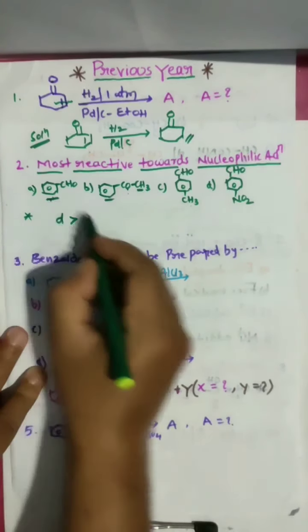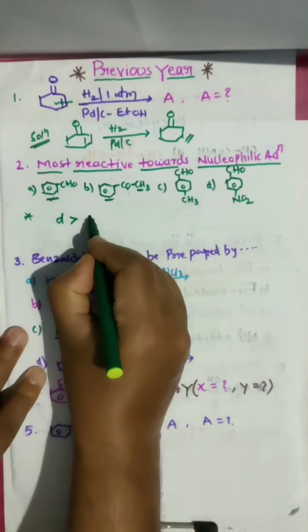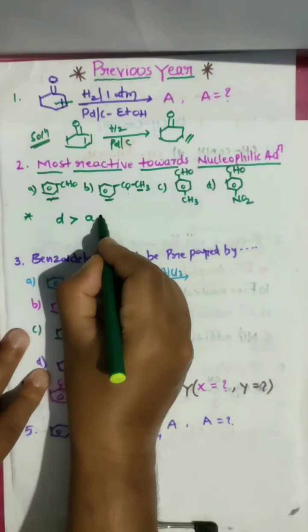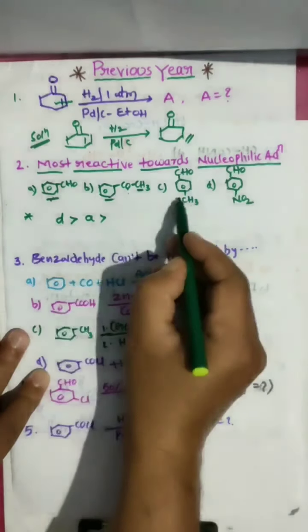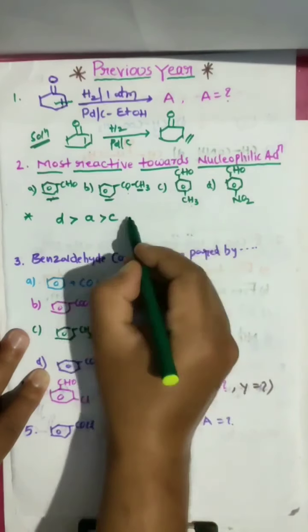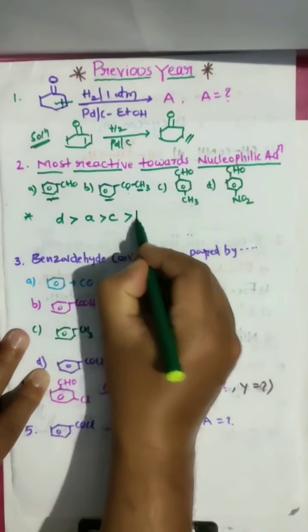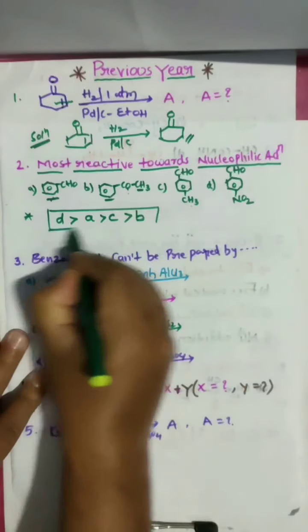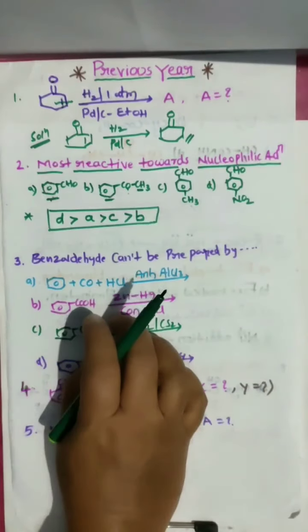Then next we have benzaldehyde. Next we have methyl substituted benzaldehyde, C. And the least reactive we have is B. This is the order you have to remember.